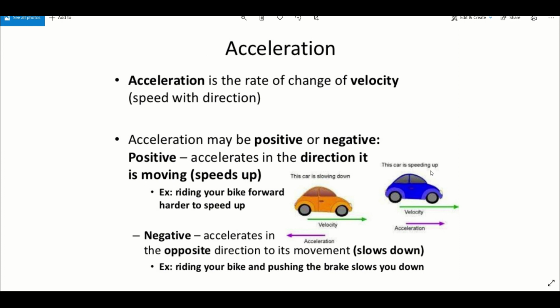But when you apply brakes to the moving car, it is called negative acceleration. Negative acceleration acts in the opposite direction to its movement. Your car had velocity toward the right-hand side, while the acceleration has been applied in the opposite direction. That means it slows down the moving car.